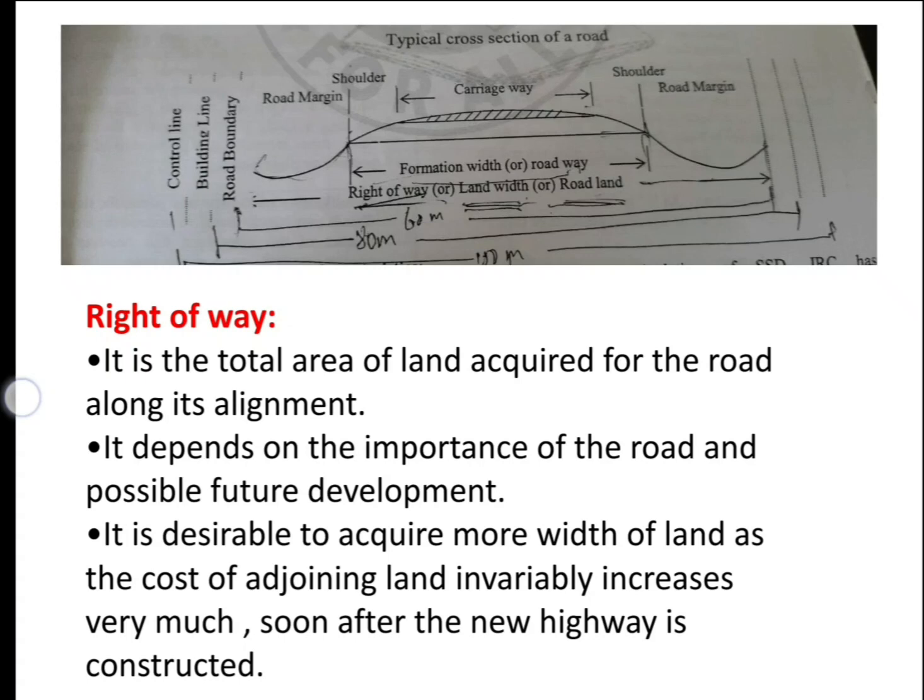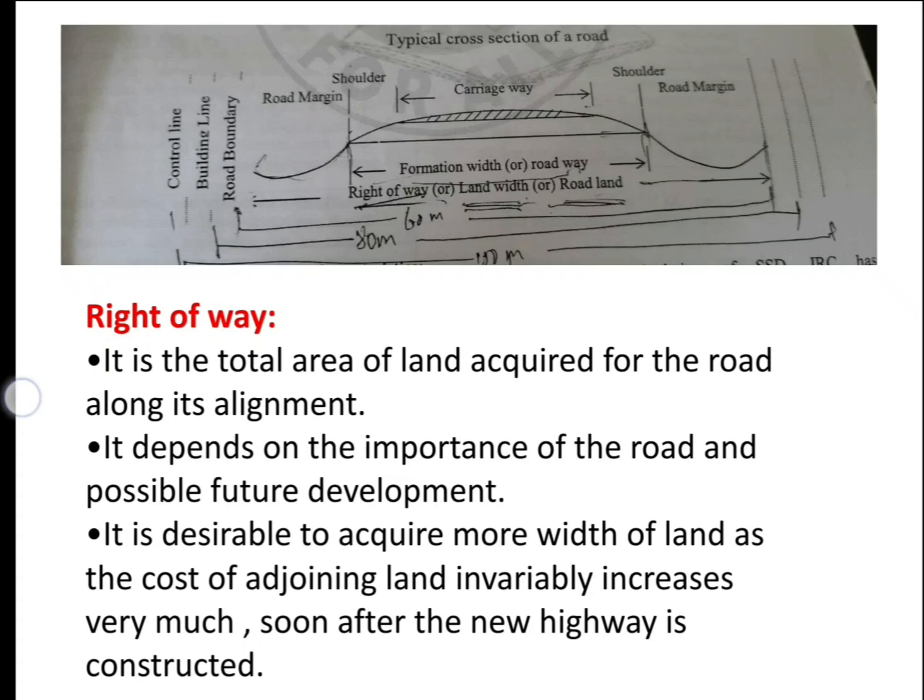Why are we taking space beyond the formation width or roadway? It is desirable to acquire more width of land as the cost of adjoining land increases in value very soon after the new highway is constructed. Before acquiring, the cost of the land will be very low.